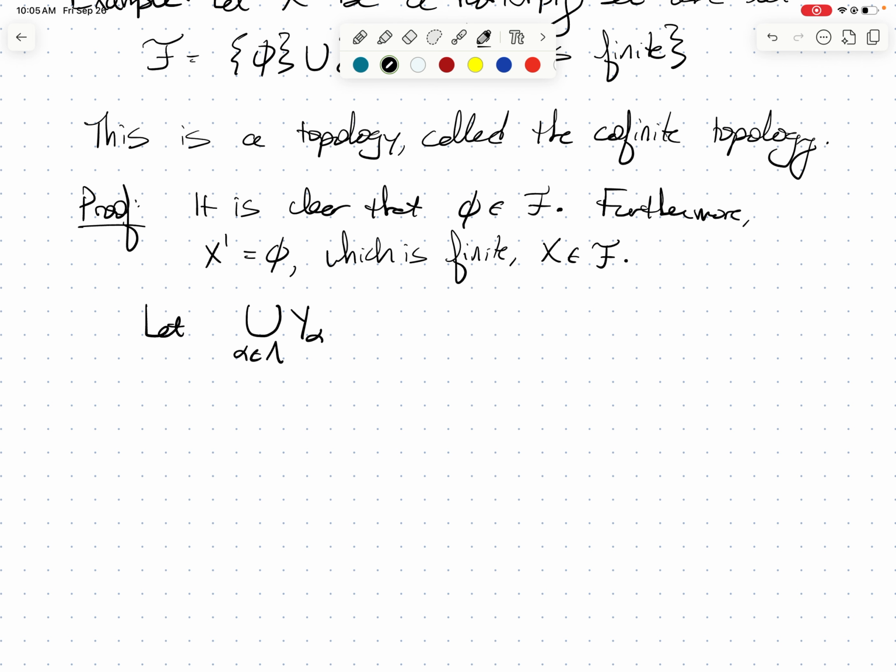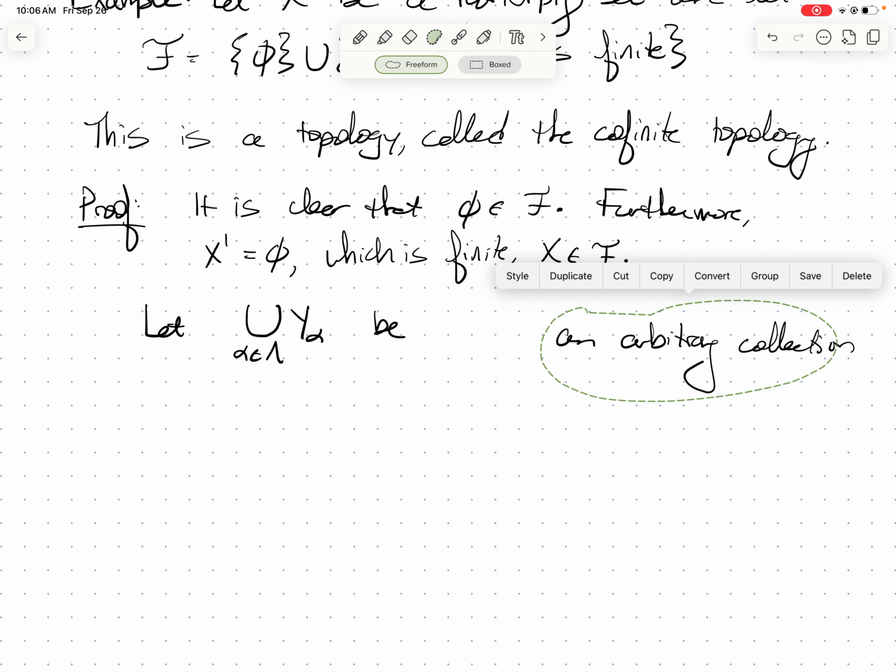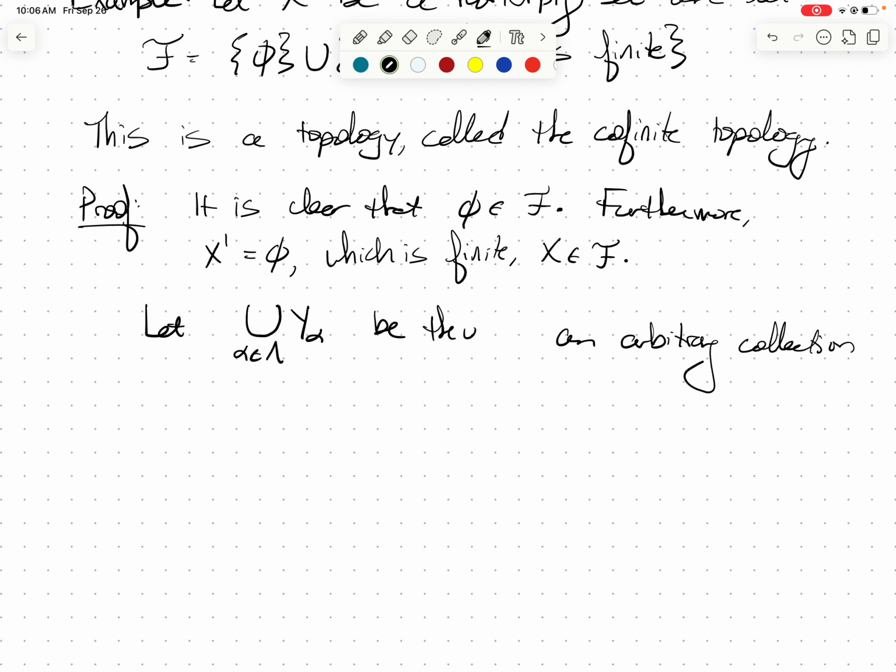So let's write that. Let the union be the union of an arbitrary collection of open sets.